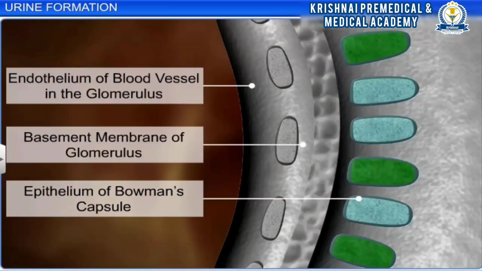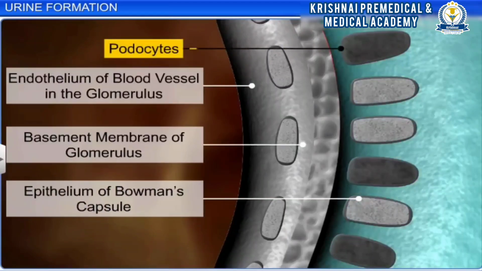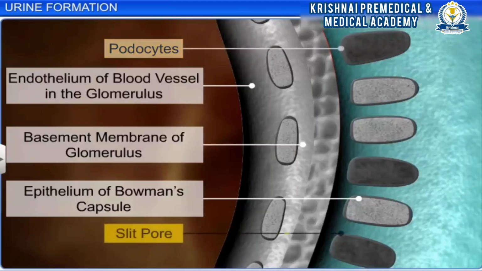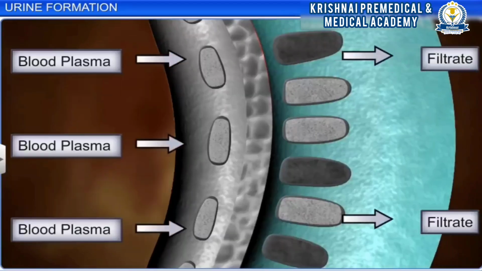The epithelial cells in Bowman's capsule, also known as podocytes, are intricately arranged leaving minute openings called slit pores or filtration slits.